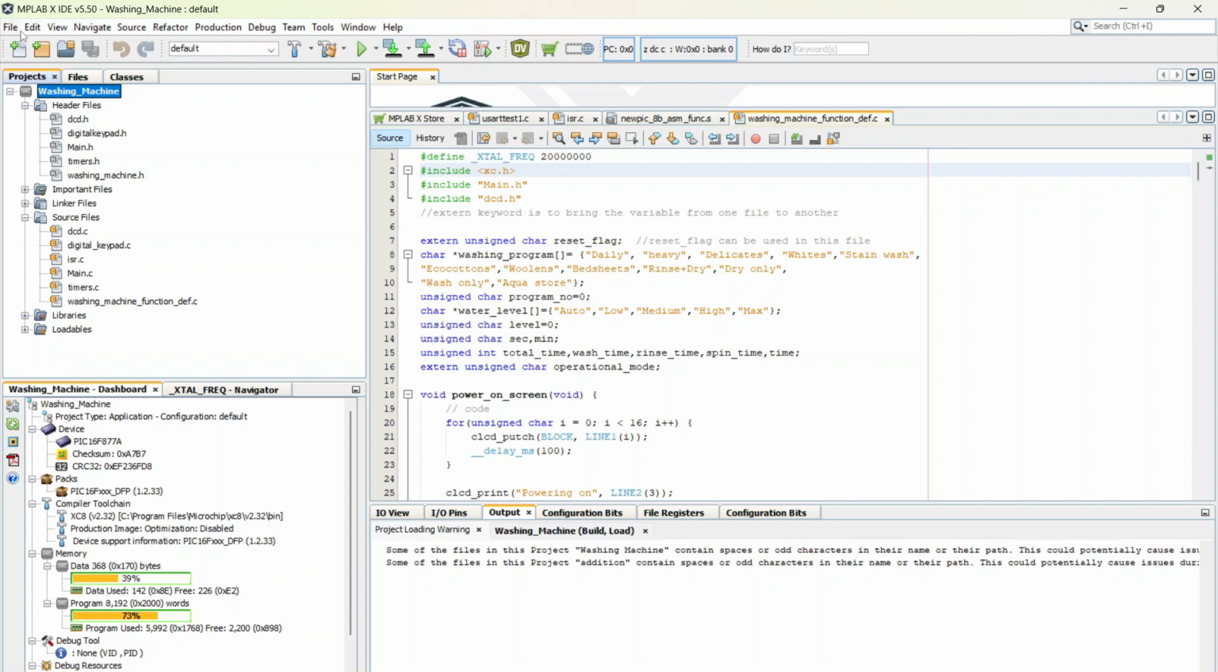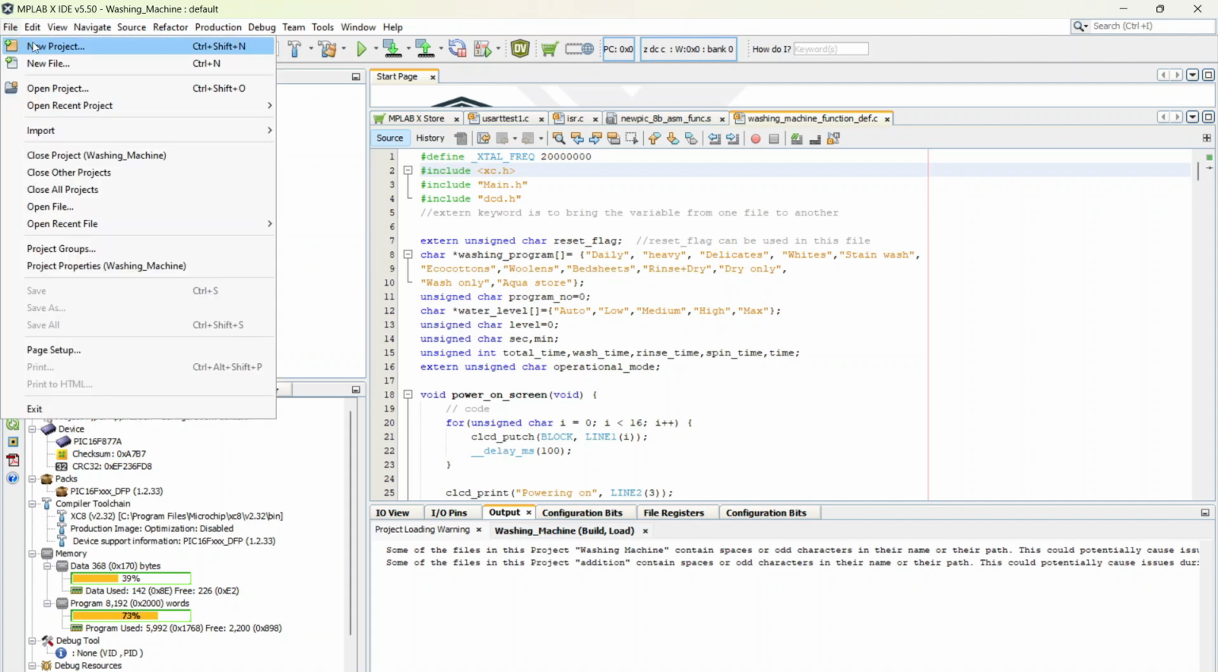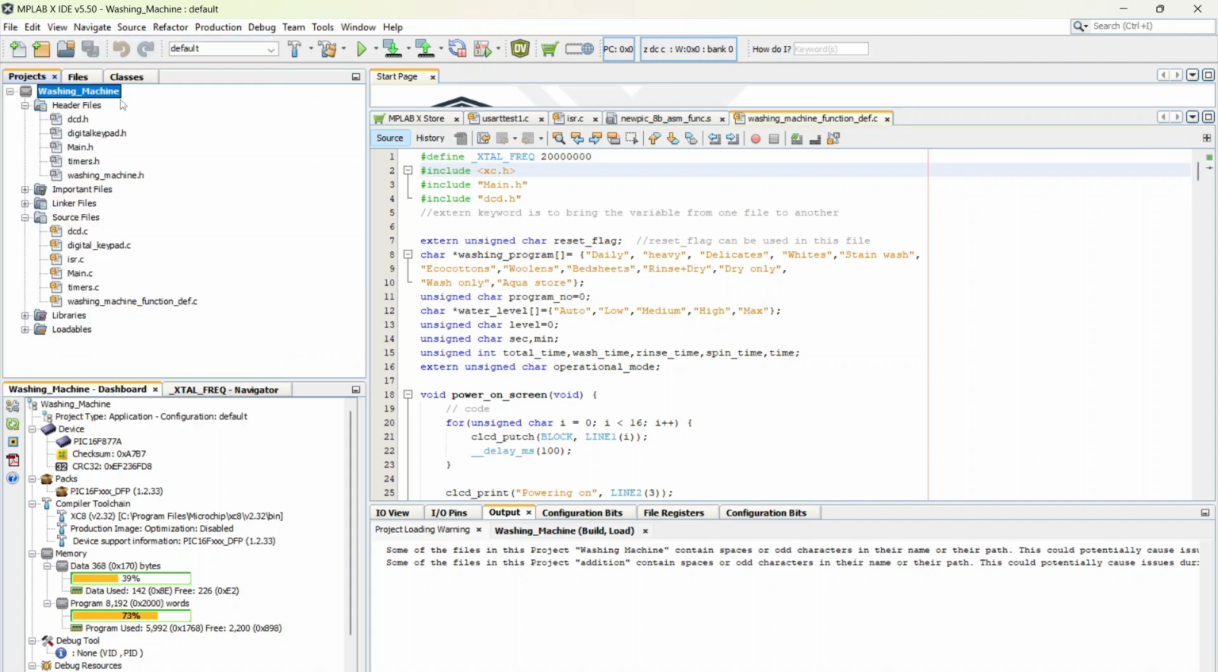So first we need to create a new project. For that we need to go into the file and create new project. After creating a new project, we named it as a washing machine. And here you can see there are some header files and source files. We need to create these files. These are required for the project. Here you can see we created 5 header files and 6 source files.